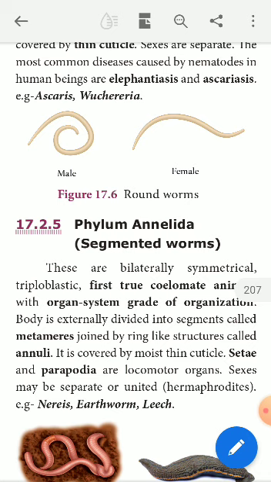This cavity is found in between the digestive tract and the body wall. So true coelom is found. This is the first true coelomate. Which one? The annelids.